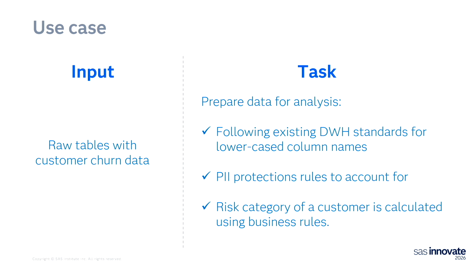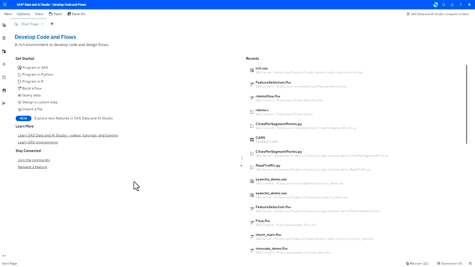So we would like to mask certain attributes to make sure that personal information will not be exposed. And finally, let's imagine that we have a business department who sent us, in whatever form, a set of business rules for calculating the risk category of a customer. Some analysis will be done on this table later, but the business department just asked us to calculate this rating immediately based on a specific set of rules. That's our task. Now, let's get started with the demo.